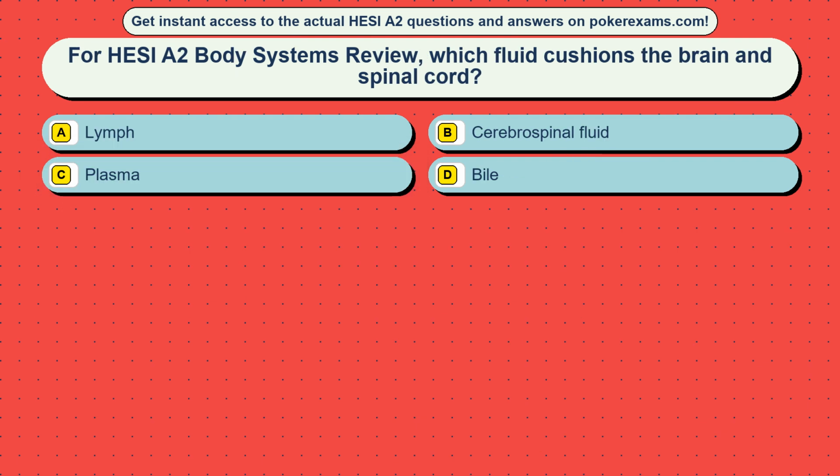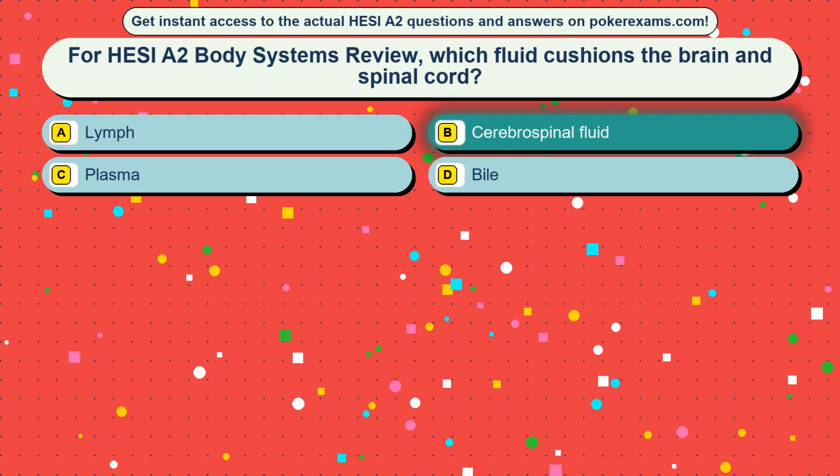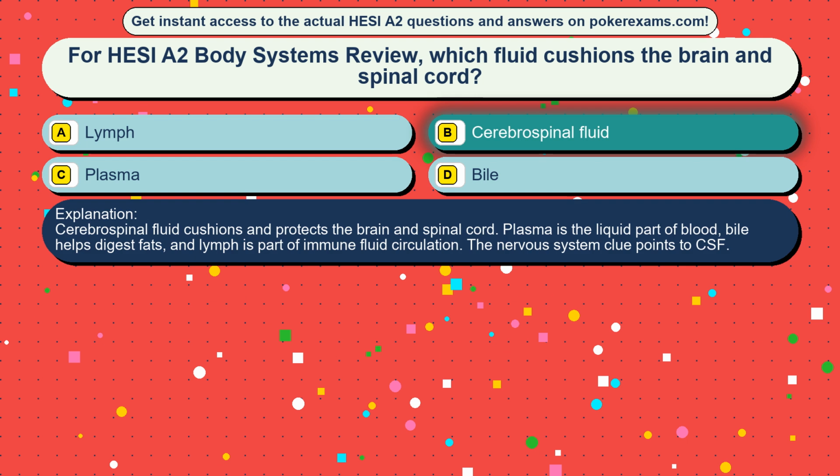Question 12. For HESI A2 Body Systems review, which fluid cushions the brain and spinal cord? Option A, lymph, option B, cerebrospinal fluid, option C, plasma, option D, bile. The correct answer is option B, cerebrospinal fluid. Cerebrospinal fluid cushions and protects the brain and spinal cord. Plasma is the liquid part of blood, bile helps digest fats, and lymph is part of immune fluid circulation. The nervous system clue points to CSF.